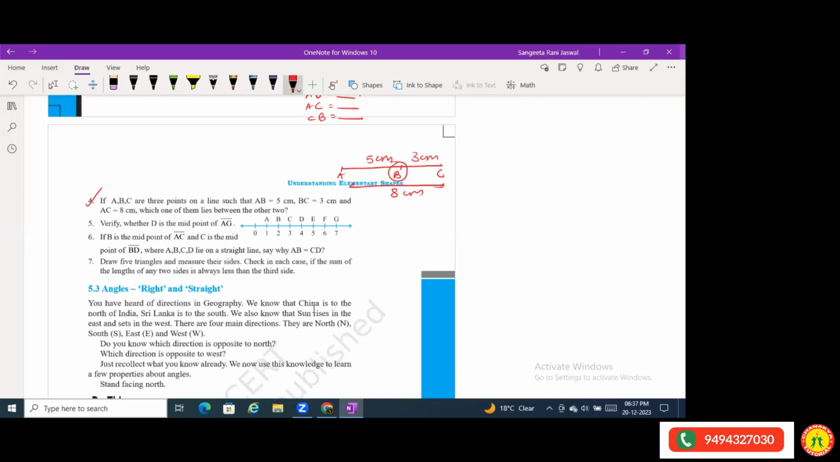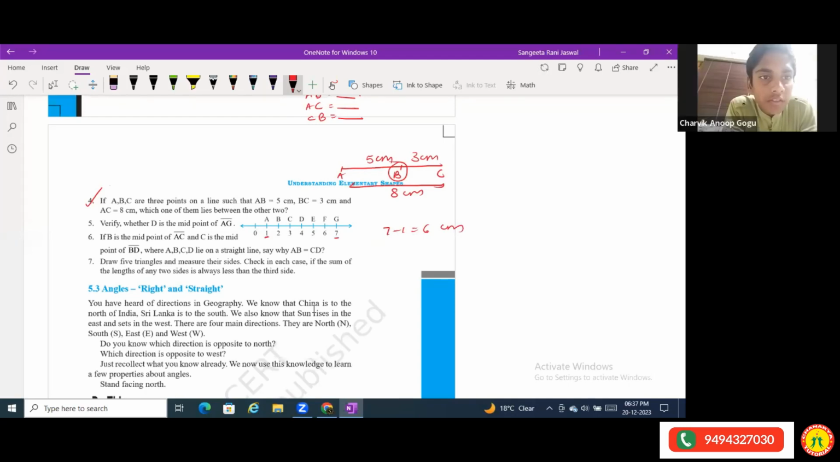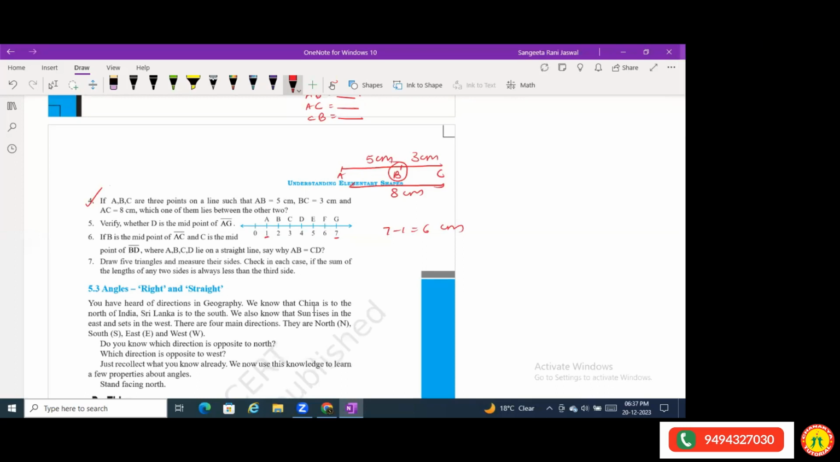Next is verify whether D is the midpoint of AG. Now A is here, G is here. A is at 1, G is at 7. That means from 1 to 7. 7 minus 1 is 6. So that's 6 centimeters. The distance from A to G is 6 centimeters. Okay. Now you have to show whether D is the midpoint.